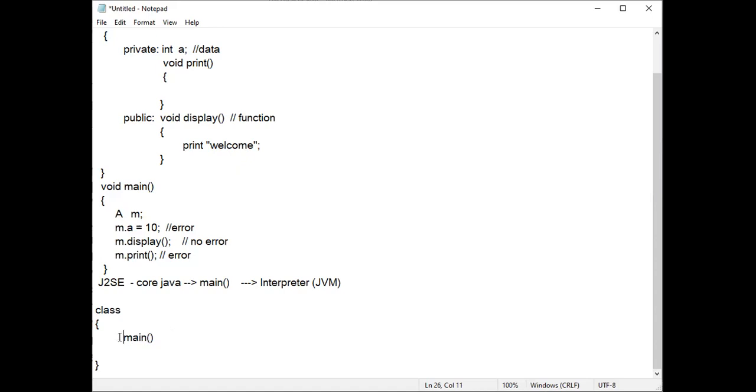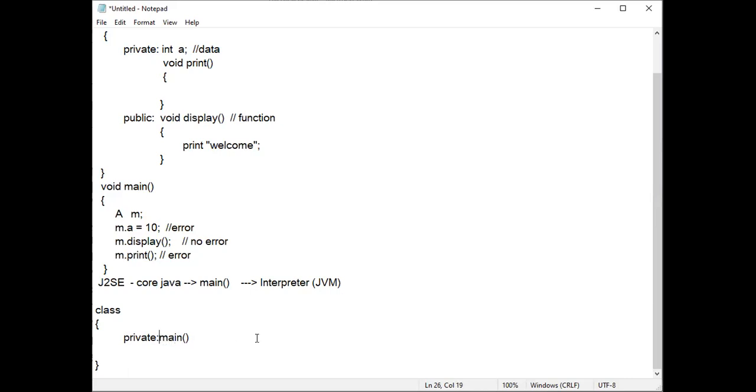Now, if I don't write anything here, or if I make it private, the interpreter cannot call this main function. If the interpreter calls the main function, then we will get the output. That means the program is executed. If the interpreter doesn't call the main function, it will not work. That means we will not get the output.